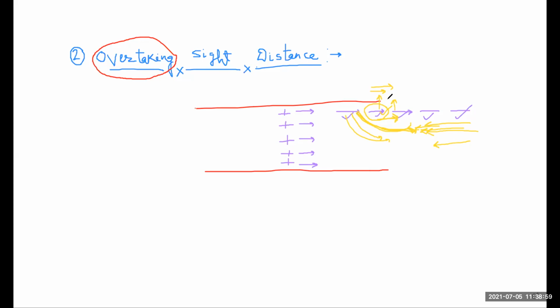So these are the various phenomena involved in our overtaking sight distance.